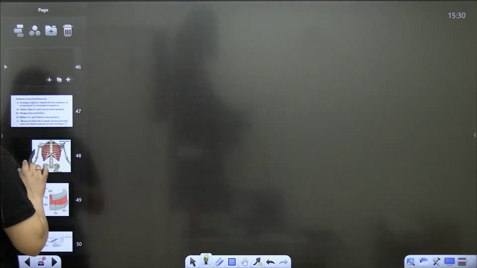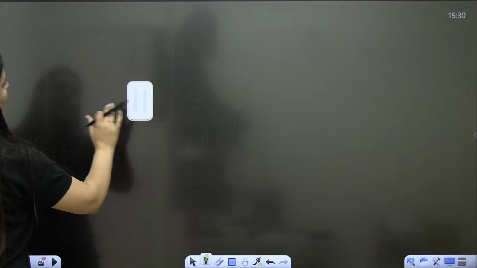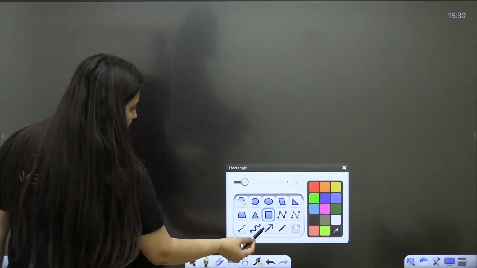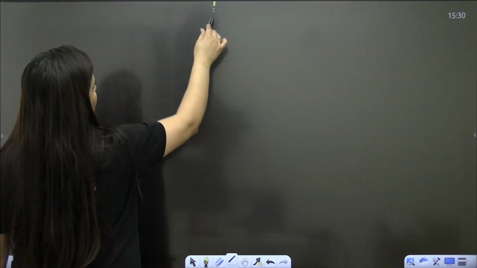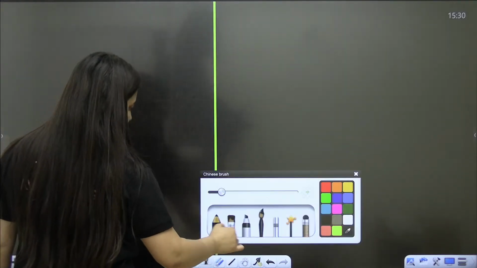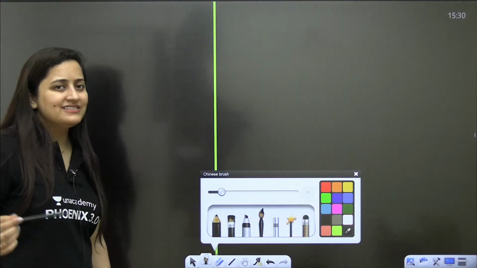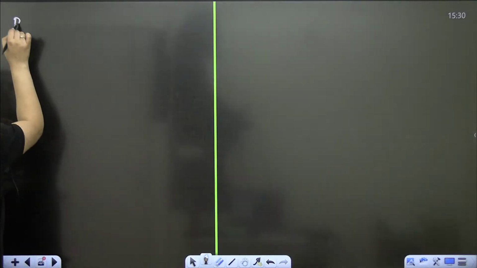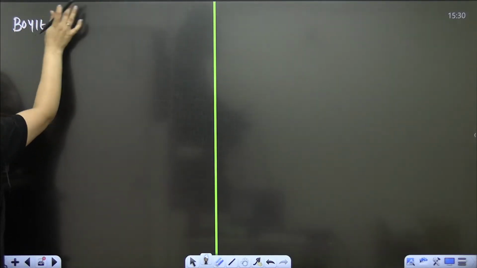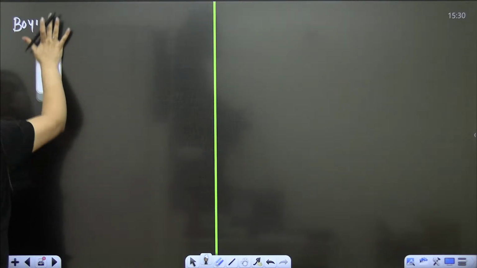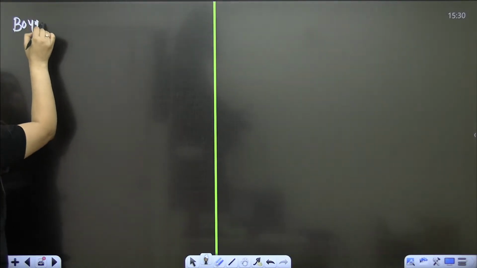Okay, so now we are going to start the mechanism of breathing, but before that we really need to understand a few things. One thing that you all know is diffusion. Another thing that you should know is Boyle's law. So what do you know about this law?